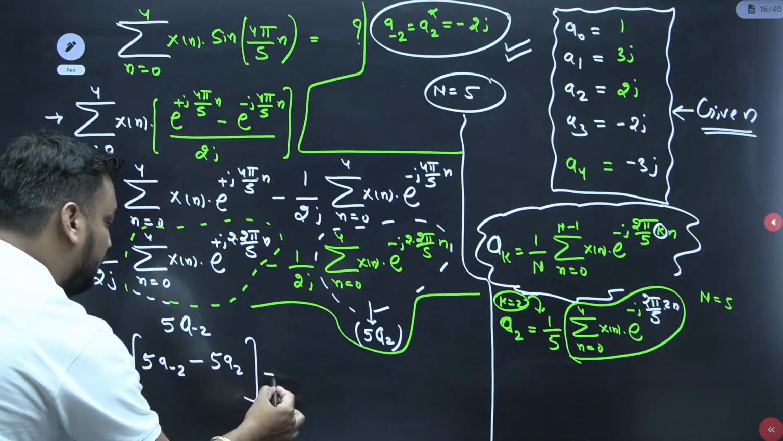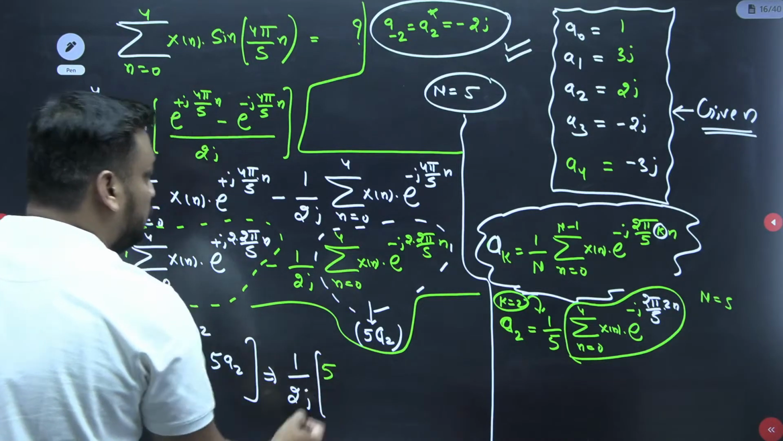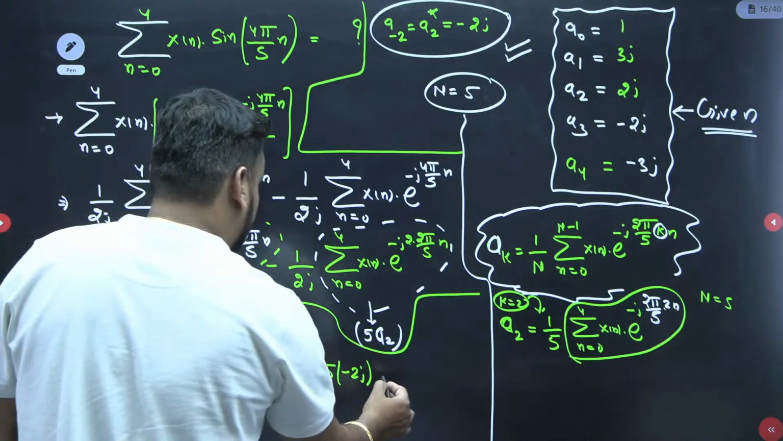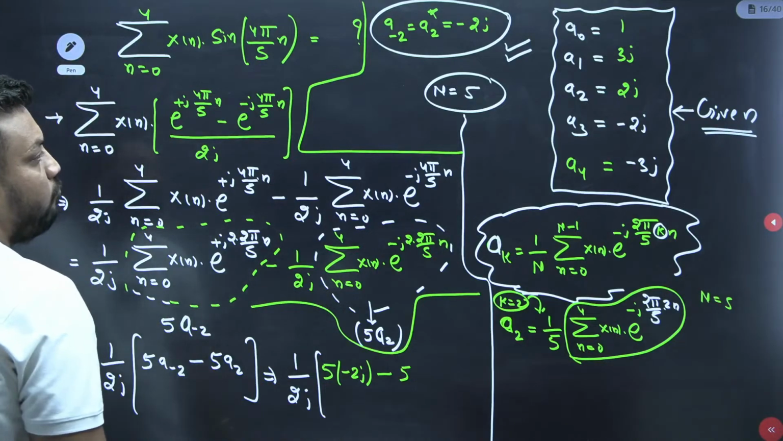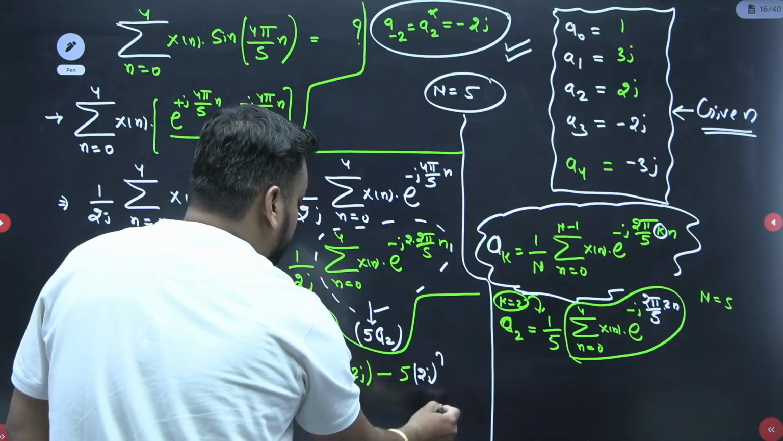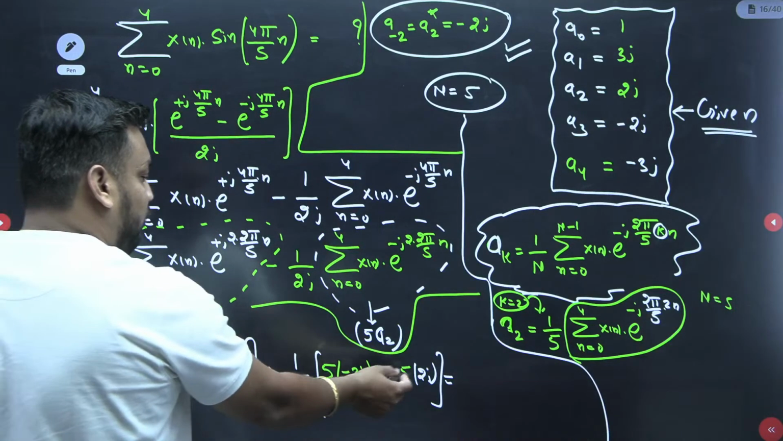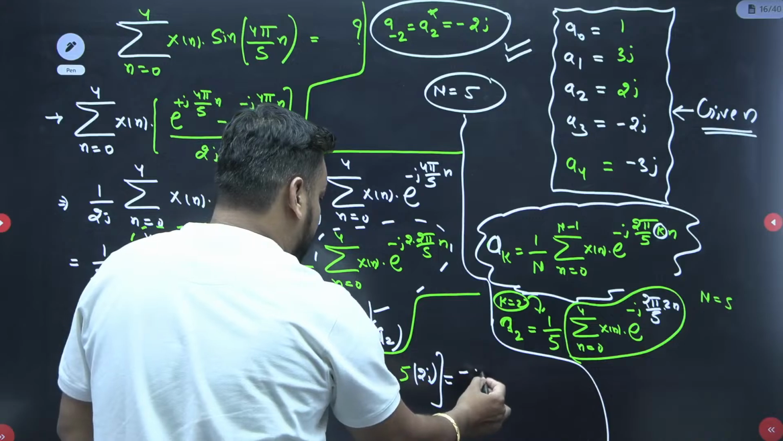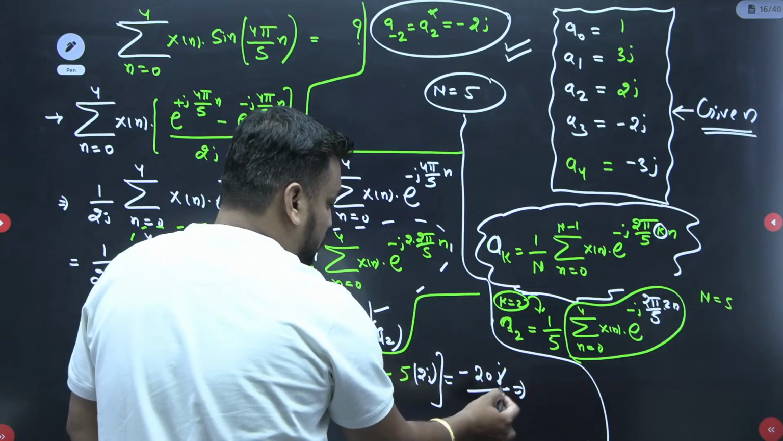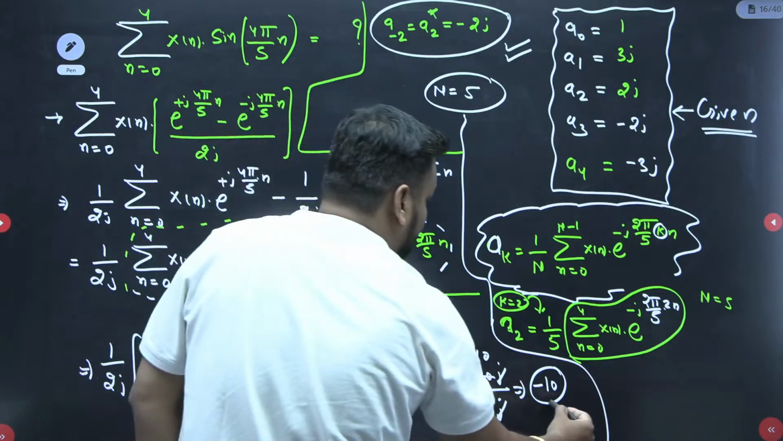Now tell me guys, just put the value. 1 by 2j outside the bracket, and here 5 into A minus 2, where A minus 2 value is minus 2j. And minus 5 into A2. What is A2, guys? A2 value is 2j. So just multiply fast: 5 into 2j is 10j, 5 into 2j is 10j, both having negative sign. So it will be minus 20j upon 2j, j and j cancel. 20 divided by 2 is 10. So the final answer is minus 10 guys.